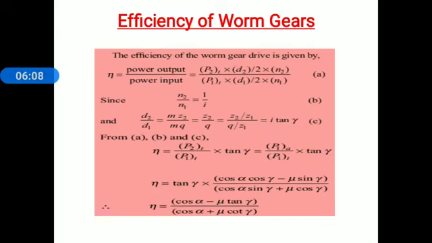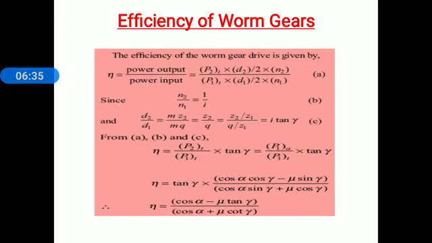Okay, now efficiency is equal to torque, that is known to you, tangential force into the radius. Therefore the torque for worm wheel is tangential force P2T into D2 by 2, into speed N2, and that is the power output from worm gear drive.